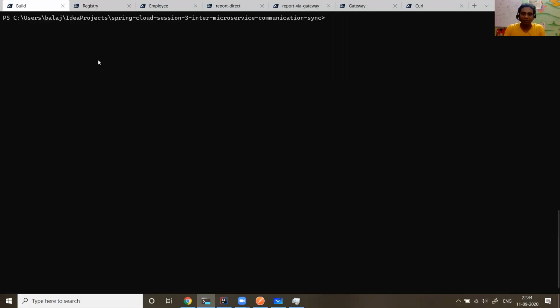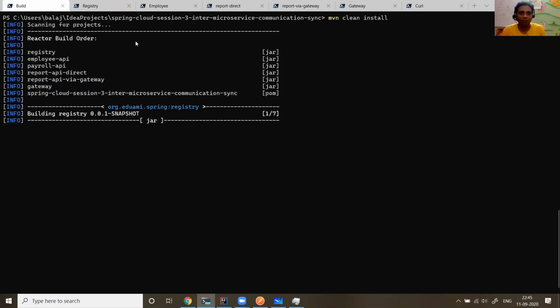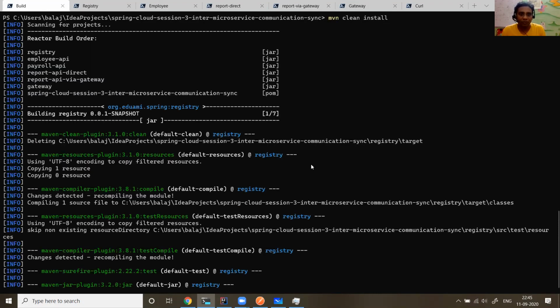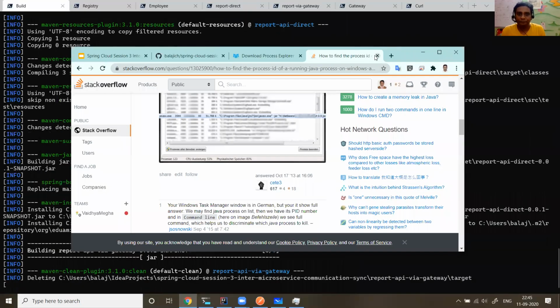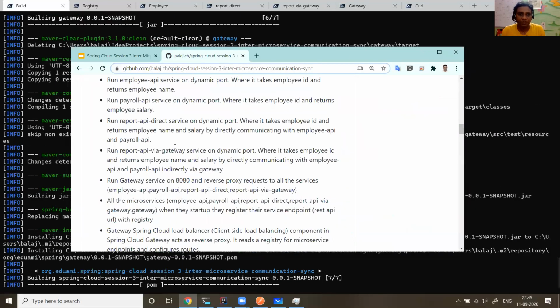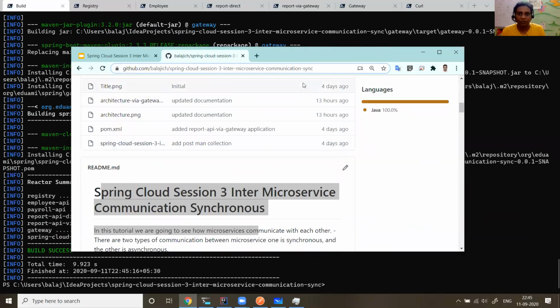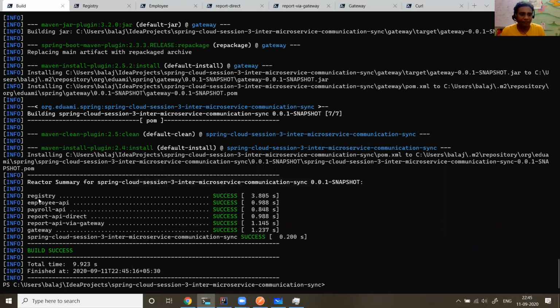Okay, nevertheless, keep that aside. Now what we are going to do is build the code. To build the code, we can do mvn clean install. This is going to build the code, and you know that the code is there in my Git repo. You can clone it. So this is my Git repo where you can clone the necessary artifacts.